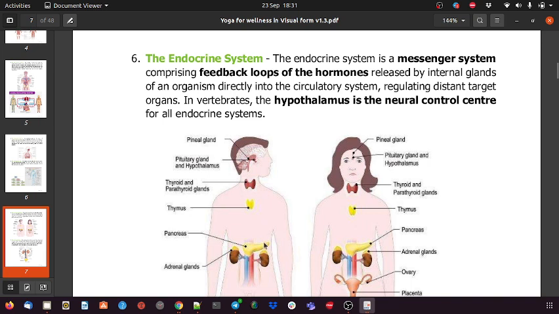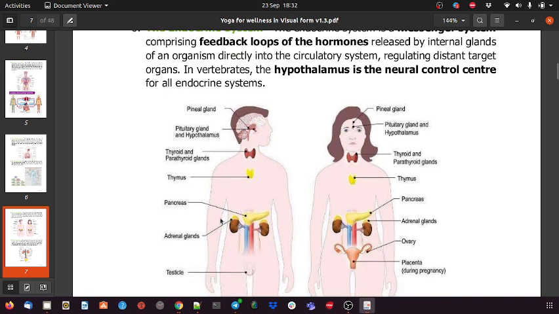Let's say the pancreas, so this is one of the glands that deals with the issues in the blood.